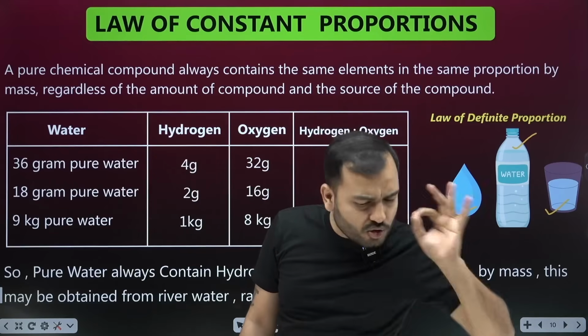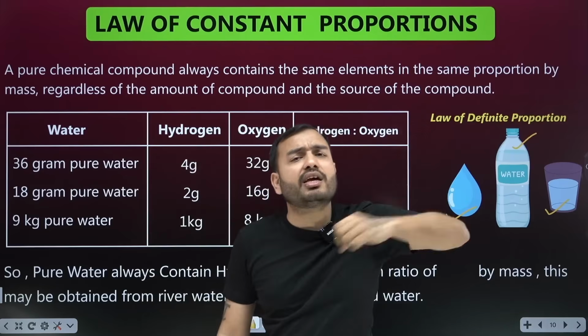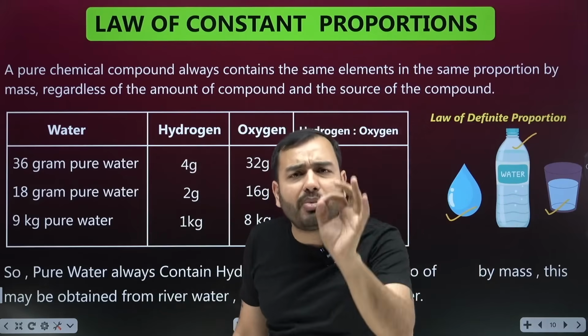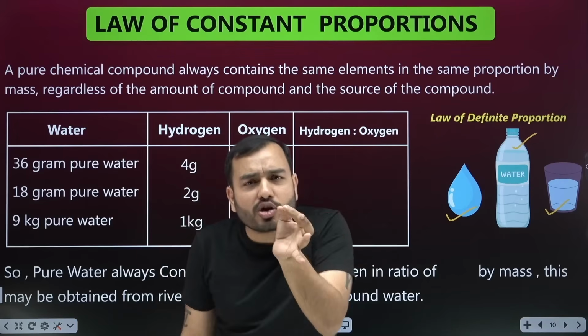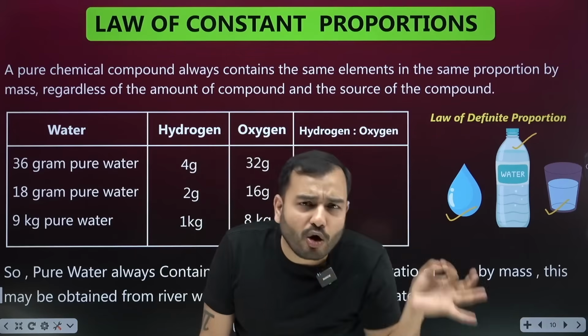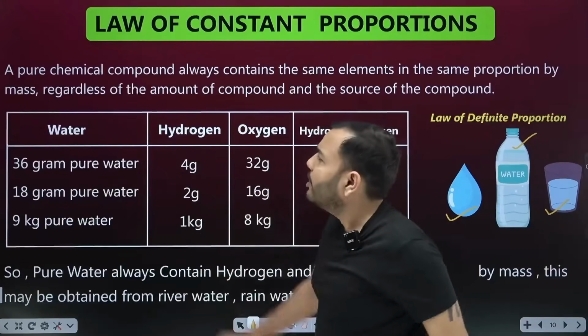Which ones? Hydrogen and oxygen, and nothing else if it's pure water. Every time the ratio of hydrogen and oxygen will be the same. This is the law that states the same thing. What does it say?